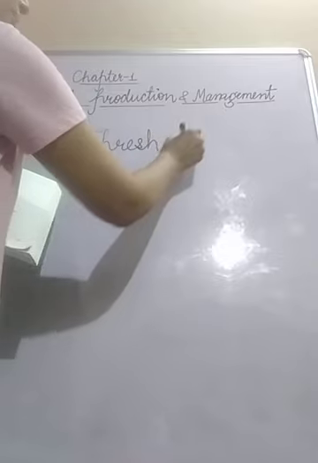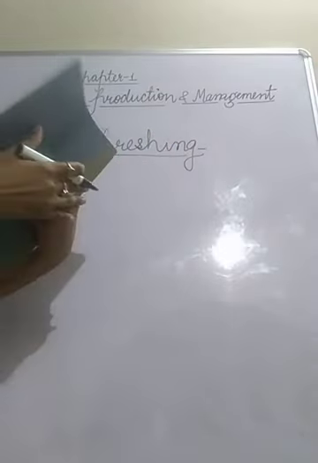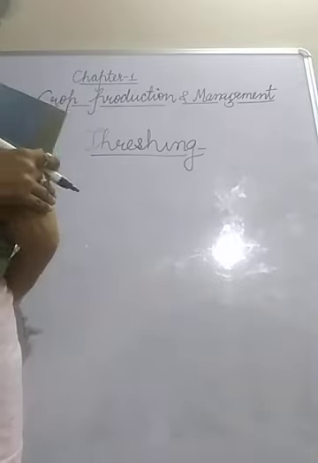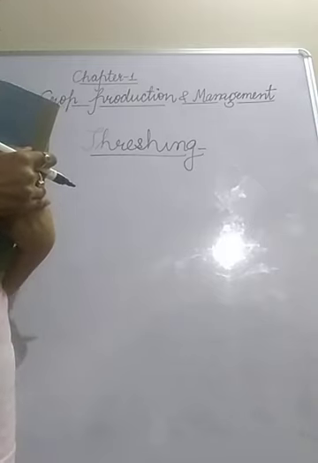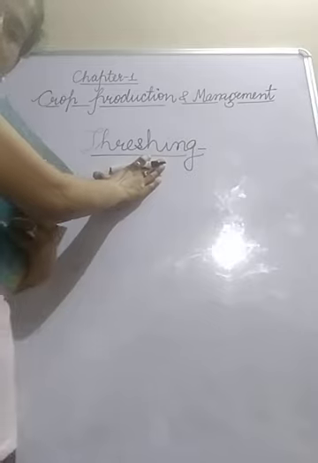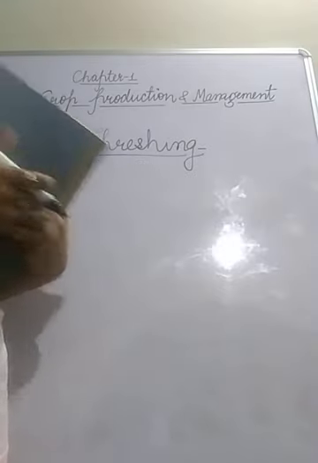When the crop gets mature, we harvest the crop, and the grains we get have chaff along with them. So threshing is what? Removal of grain from the chaff with the help of a machine called a thresher.